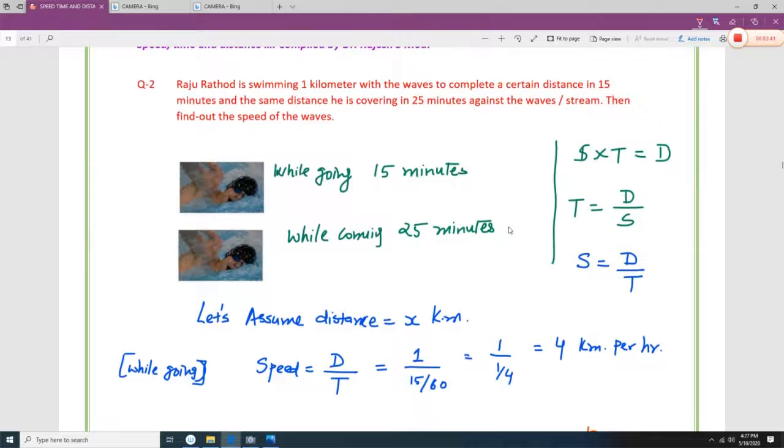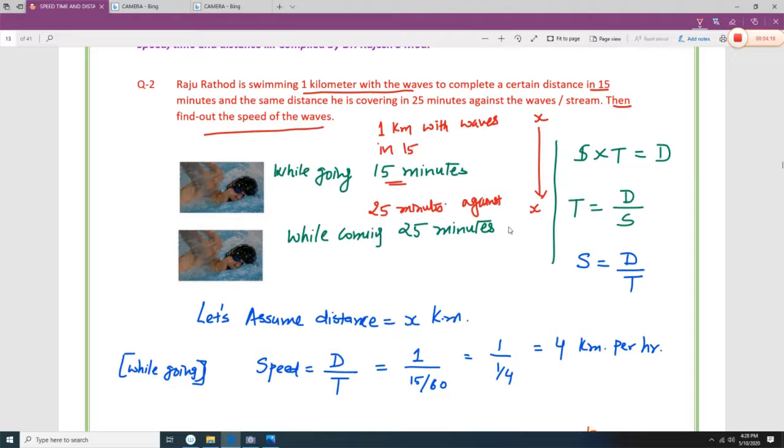Next question. Raju Rathod is swimming 1 kilometer with the waves to complete a certain distance, which is not given, in 15 minutes. And the same distance he covers in 25 minutes against the stream. Then find out the speed of the waves.